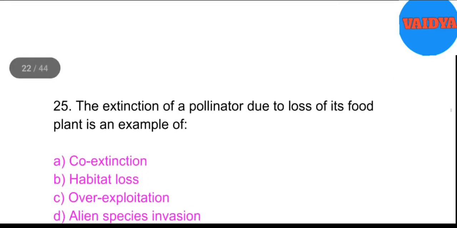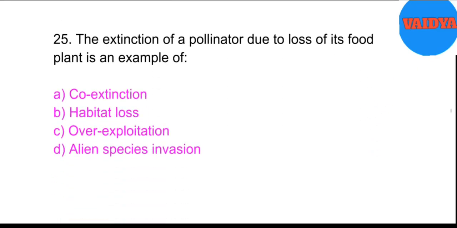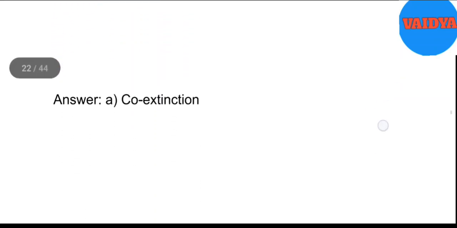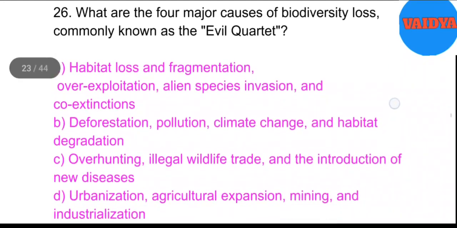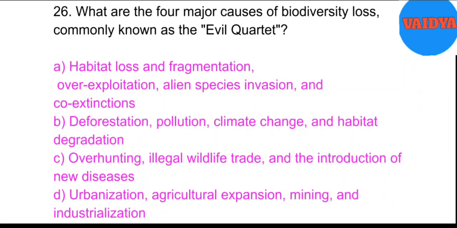25. The extinction of a pollinator due to loss of its food plant is an example of: A. Co-extinction. B. Habitat loss. C. Overexploitation. D. Alien species invasion. Answer: A. Co-extinction.